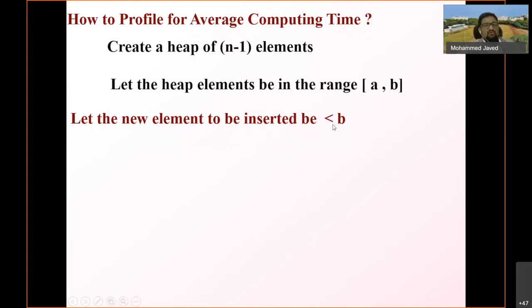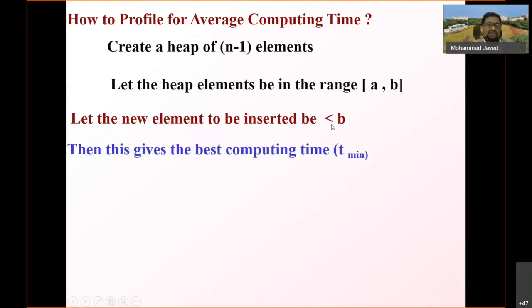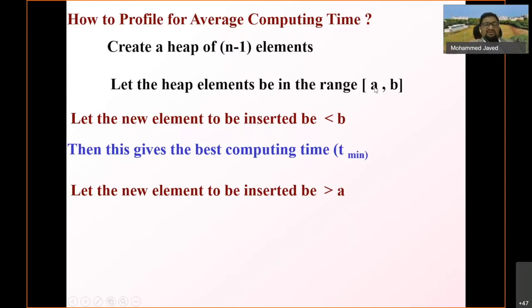Right? It is the best case, and the insertion will be in the omega of 1 time. So this gives the best computing time, and this is the T minimum. And let the new element to be inserted be greater than A. If it is greater than A, what should happen?